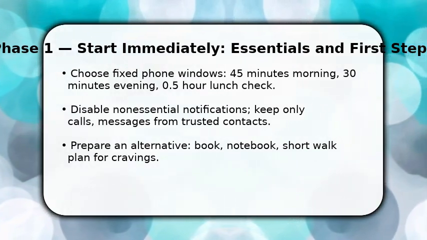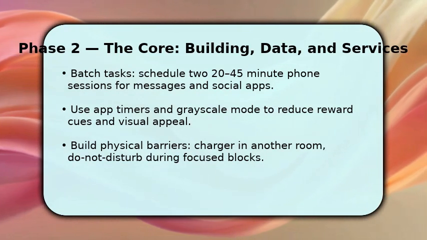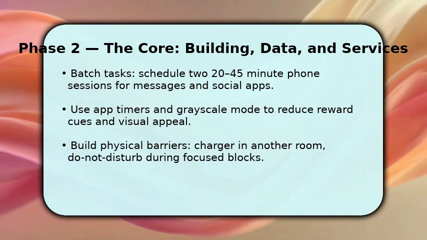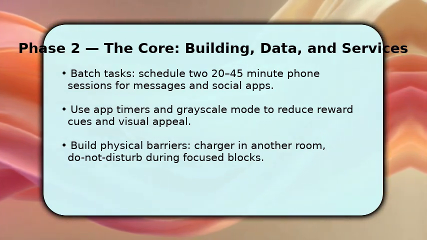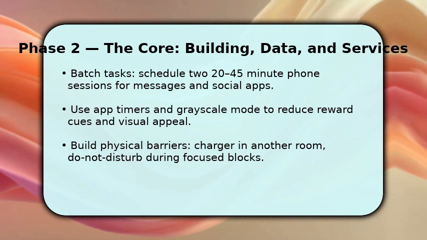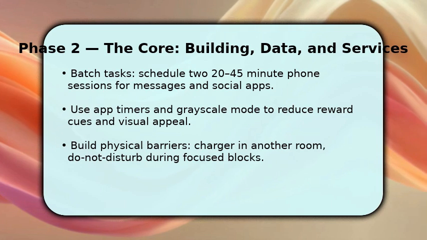Now you restructure how and when the phone fits into your life. Batch messaging and social checks into 2 timed sessions. This prevents constant context switching and heightens focus. Make the device less enticing by enabling grayscale and imposing app timers. Once these limits hit, rewards diminish.